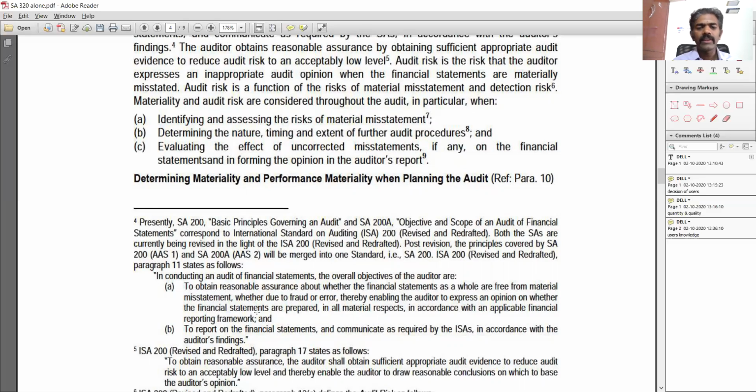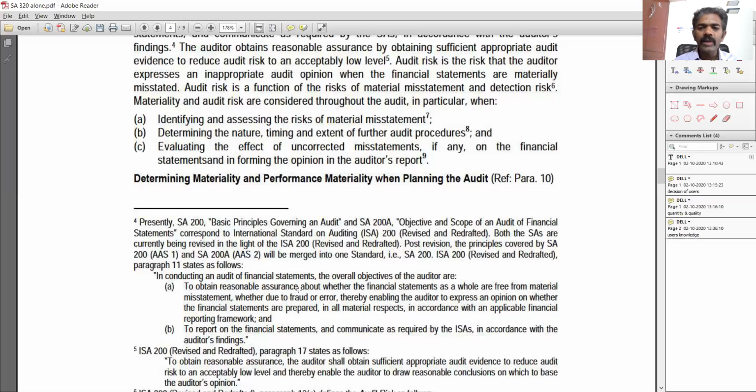And also if you look at the assurance, it is reasonable assurance. It's not absolute assurance. So that means it's not 100% assured that if an auditor is giving an audit report, there is not even a single error in the financials of the client. So what does that mean? The client is providing the financials, the auditor is reviewing, auditing, and finally he is giving his audit report. And that audit report will hold only reasonable assurance. That means it's not absolute assurance, and also it is not having 100% assurance. That is what it means.